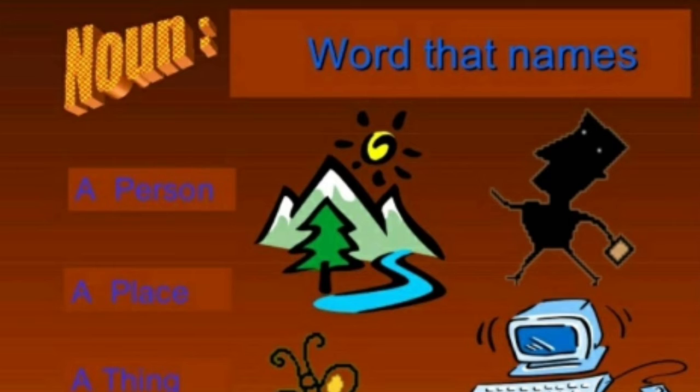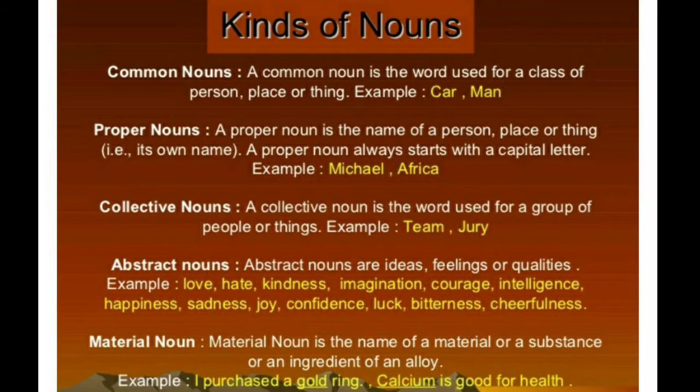What is a noun? A noun is a word that names a person, a place, or a thing. That is, in general, the definition of a noun. Now, the kinds of nouns: common noun and proper noun.